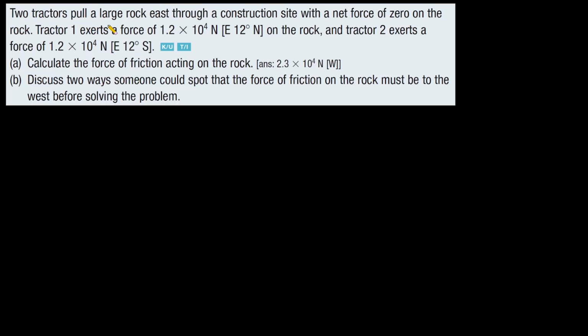Question: Two tractors pull a large rock east through a construction site with a net force of 0 on the rock. Tractor 1 exerts a force of 1.2 × 10^4 Newton. The direction is east, 12 degrees toward north on the rock. And tractor 2 exerts a force of 1.2 × 10^4 Newton. The direction is east, 12 degrees toward south.